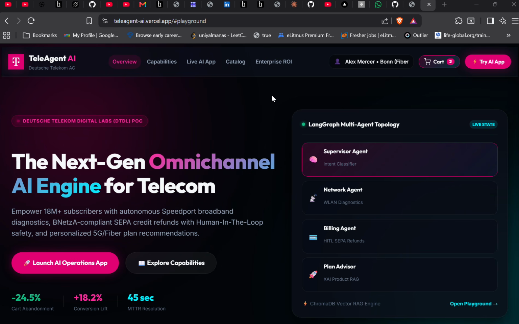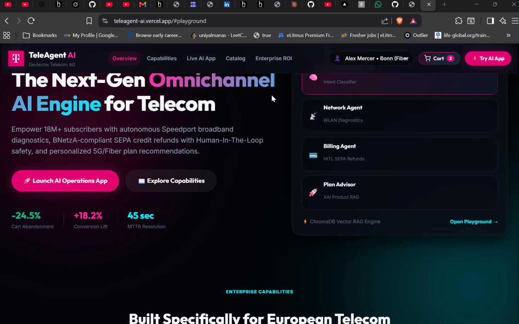First of all, let's understand what TeleAgent AI is all about. TeleAgent AI is an enterprise-grade omnichannel autonomous AI customer operations platform built specifically for our company, Deutsche Telekom Digital Labs (DTDL). It is meant to solve problem number 5. The core problem is that telecommunication providers handle millions of routine customer inquiries day by day, such as Wi-Fi, billing, slow routers, upgrades, etc.